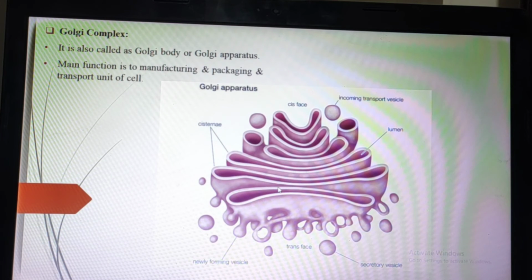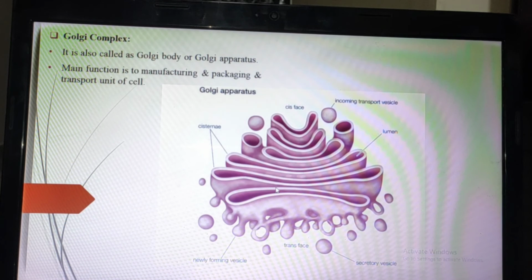You can see there is a cisternae present, that is, a sac. In a previous slide we have already discussed the cisternae. So cisternae is the sac-like structure, that is, a membranous sac. Here there will be a cis phase and a trans phase. In the presentation of the Golgi apparatus, cis will be the top side and trans will be the bottom side, the opposite of the cis phase.